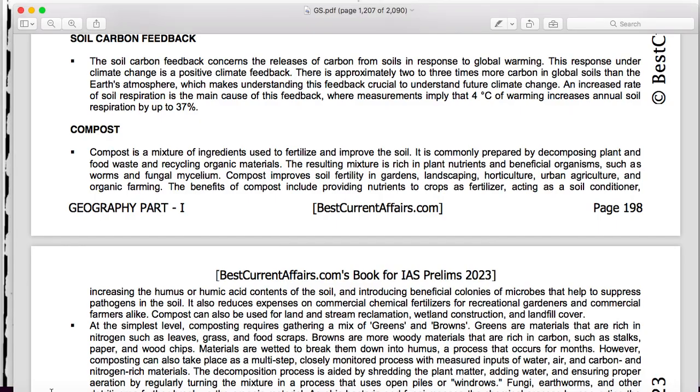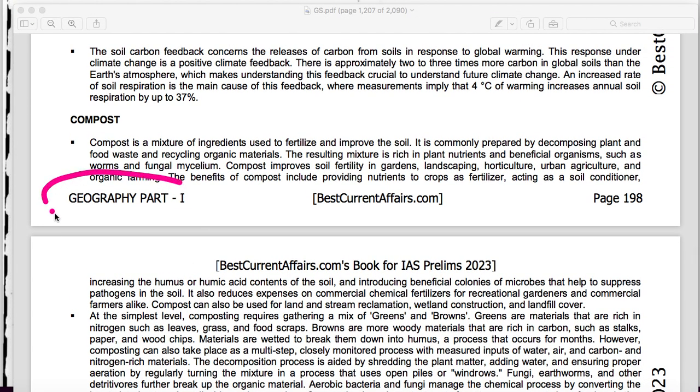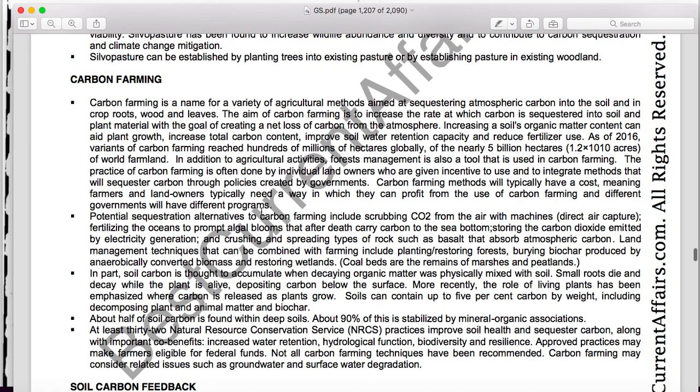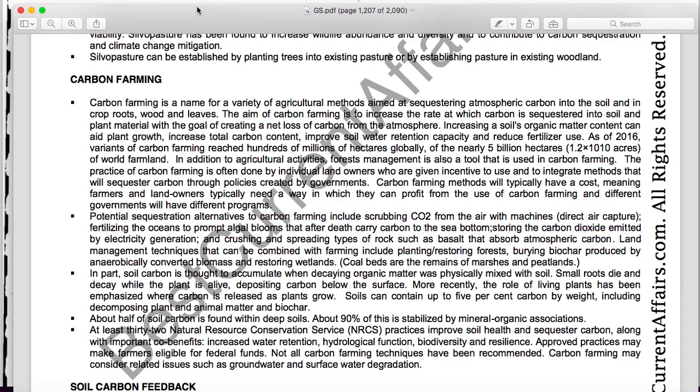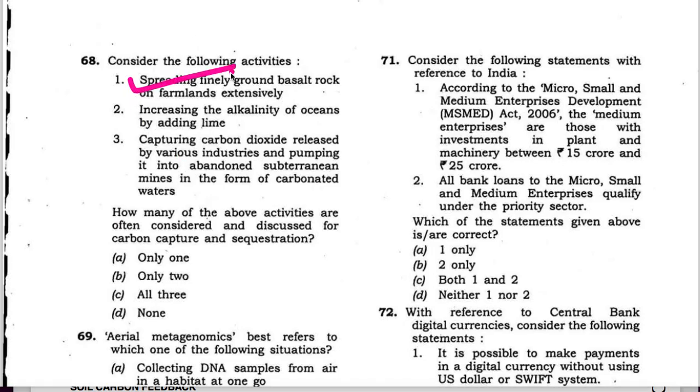This statement is correct. Now see, this is our Geography Part 1 book for IAS Prelims 2023. On page number 198, there was a topic on carbon farming. It is mentioned in this topic that potential sequestration alternatives to carbon farming include scrubbing carbon dioxide from air with machines, and in this para it is mentioned that crushing and spreading types of rocks such as basalt that absorb the atmospheric carbon. This fact is mentioned here. Therefore, statement 1 is correct.